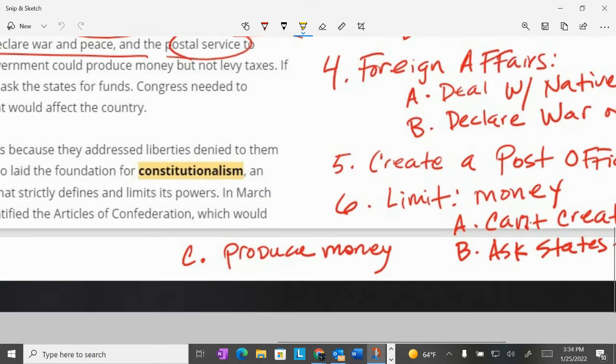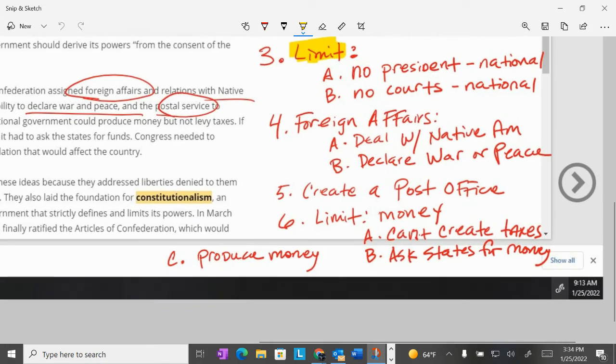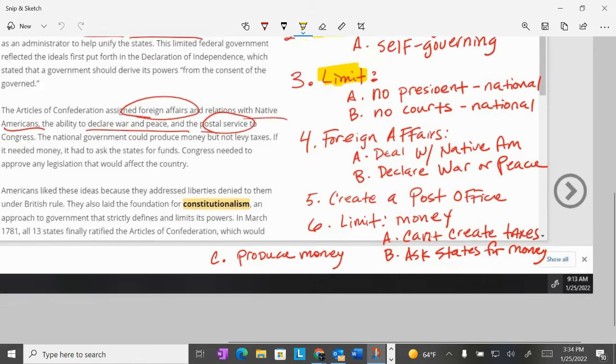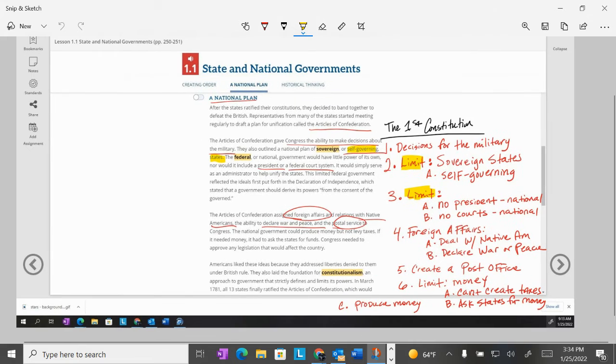But you certainly can produce the money and give us all the same dollar. You wouldn't want the dollar from New York to clash or interfere with the dollar from Georgia, because they had different currency or different coins or different paper money. So those are the six. Be familiar with those. These ideas will show up on the benchmark, because you will be asked, I think, one constructed response question about the Articles of Confederation.